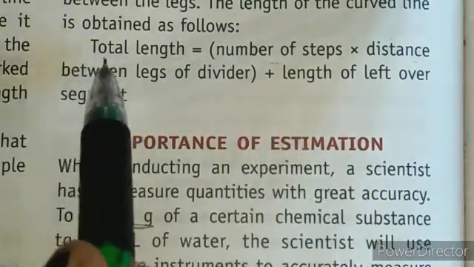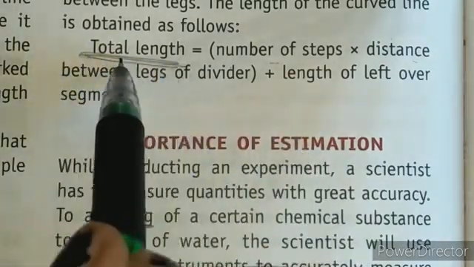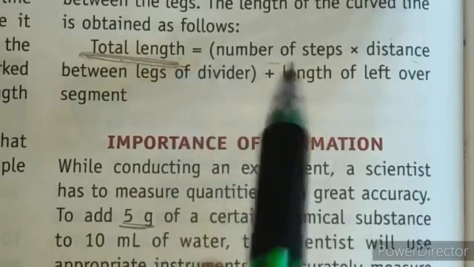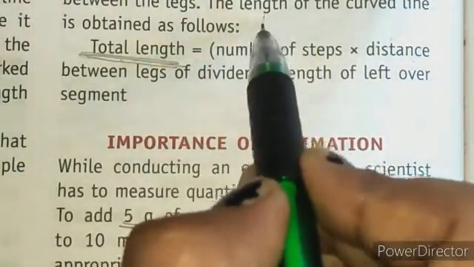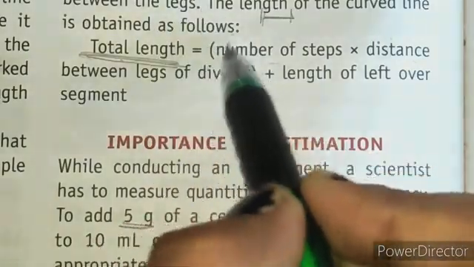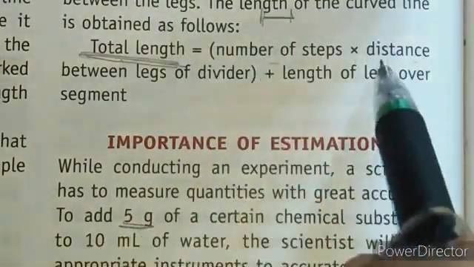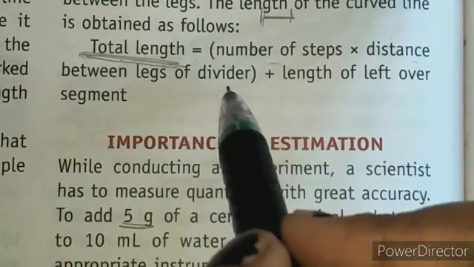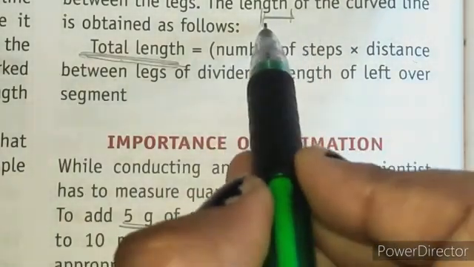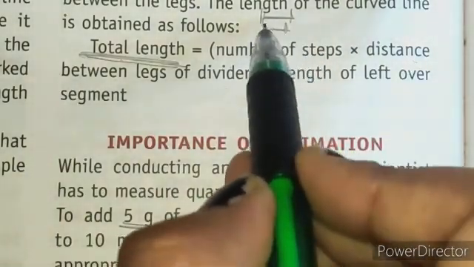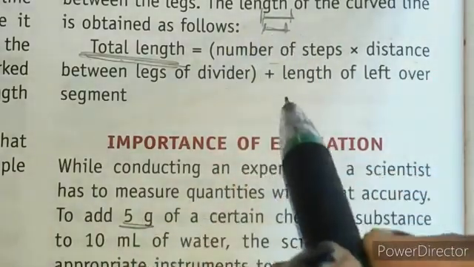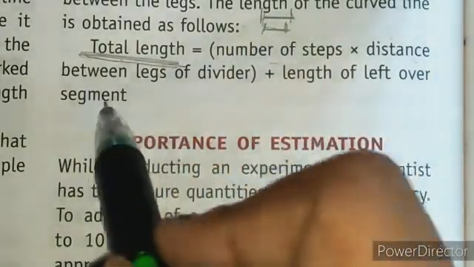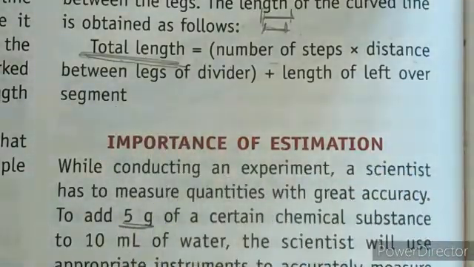Okay, so first of all what you need to find is the total length, which is equal to the number of steps, that means the number of steps in which the curve goes, and the distance between the legs of the divider, that means the particular length of the divider's leg from one point to another. And next, the length of the leftover segment, that means the half.